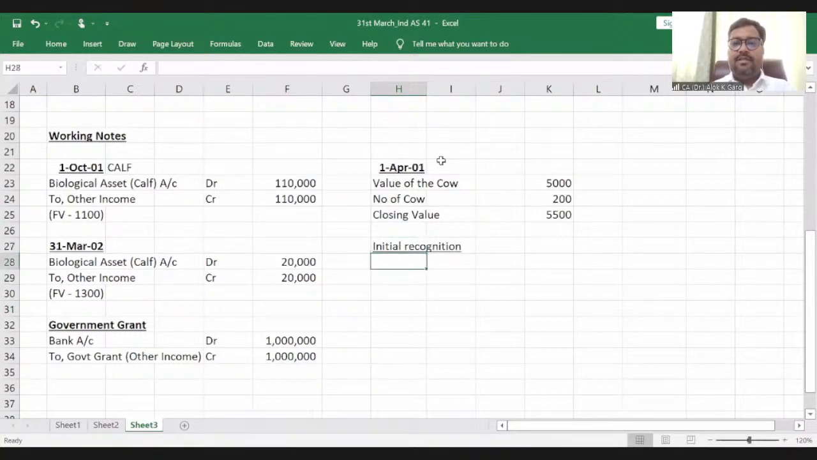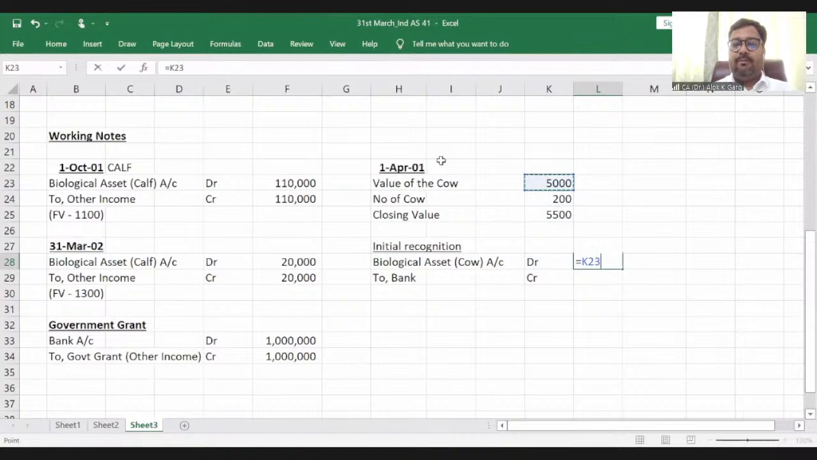So initial recognition was at fair value less cost to sell. Biological asset cow account debit, to bank, right? Because the fair value less cost to sell is equivalent to the bank. So what is my amount? 5,000 multiplied by 200, right?